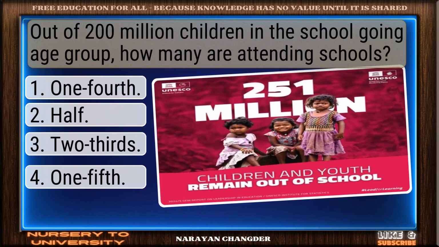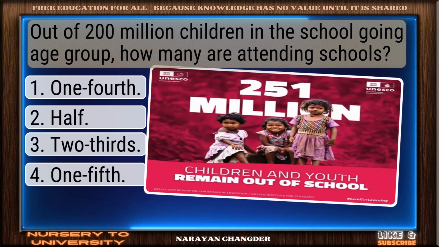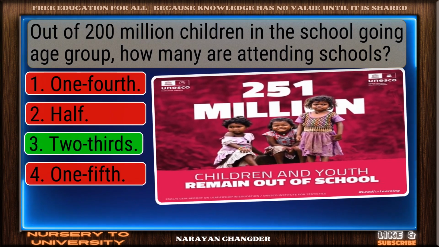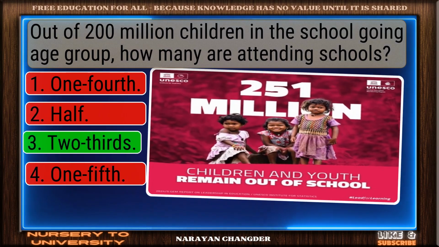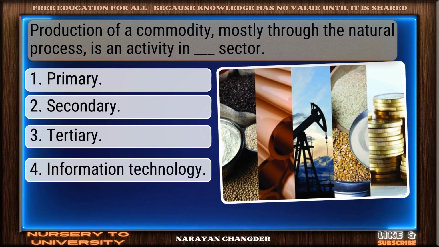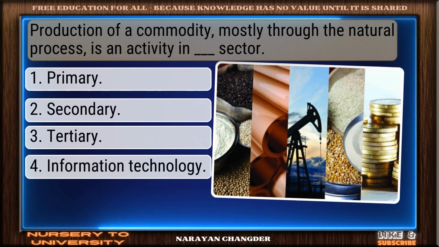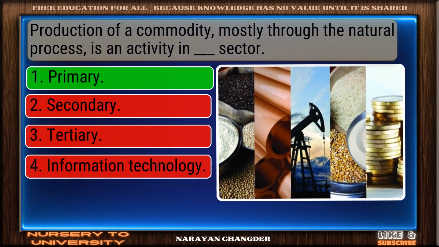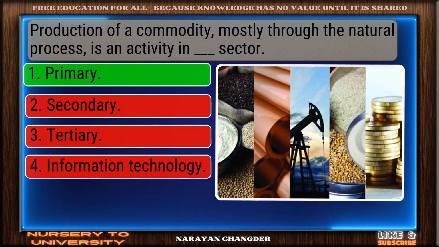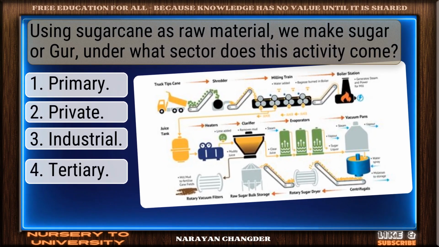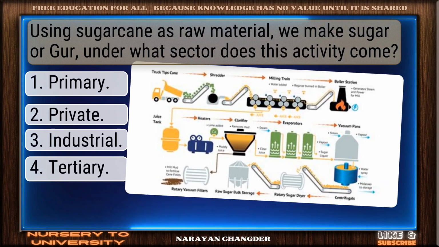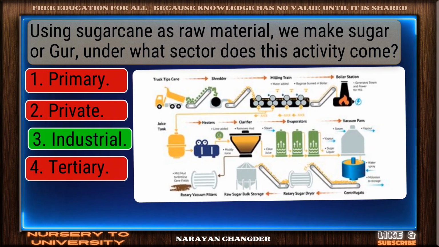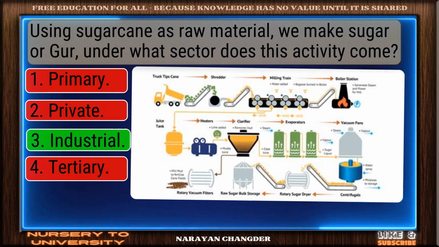Out of 200 million children in the school-going age group, how many are attending schools? Exactly. 2/3 makes sense. Production of a commodity, mostly through the natural process, is an activity in which sector? Well done. Primary is right. Using sugarcane as raw material, we make sugar or gur. Under what sector does this activity come? Great job. Industrial is accurate.